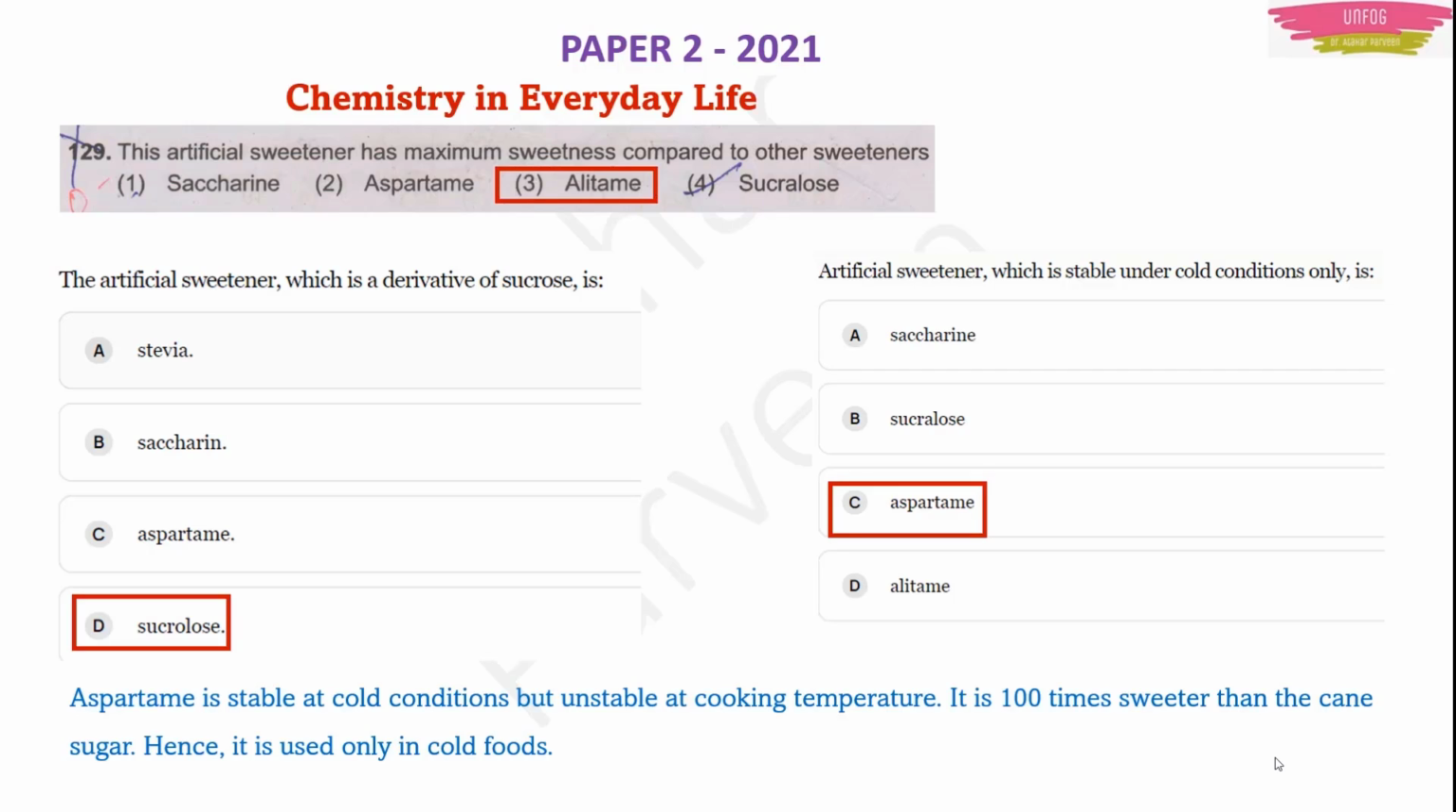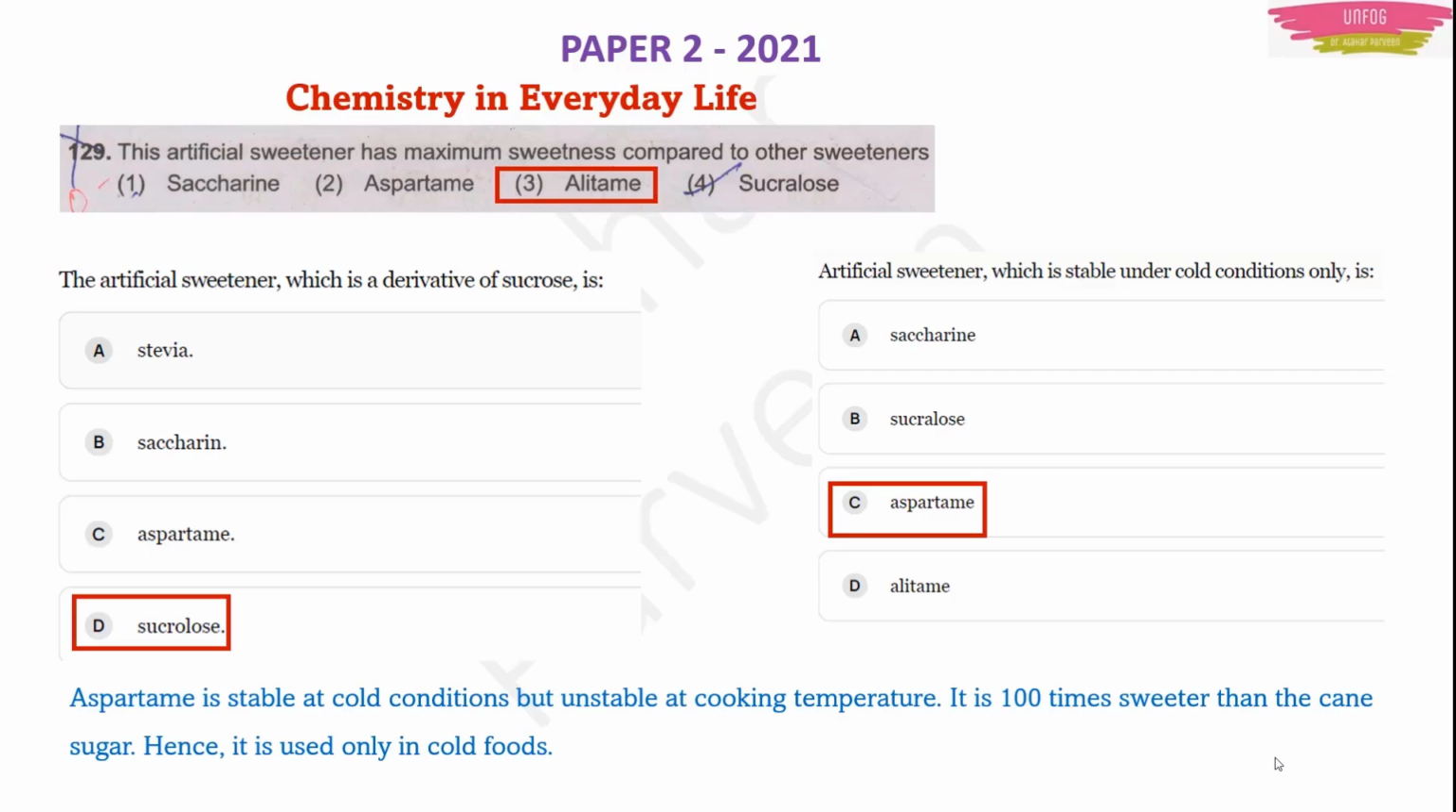Now aspartame is 100 times sweeter than cane sugar, but it is not the artificial sweetener which has the maximum sweetness. The maximum sweetness is allitame. Here in question number 129, option 3, allitame is the right answer.